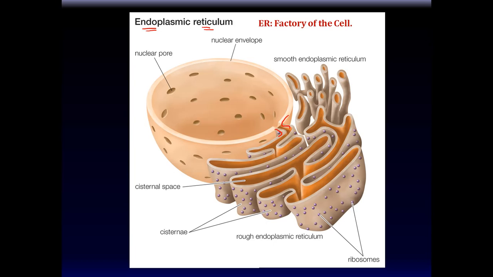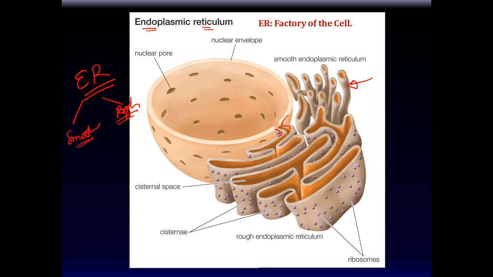Okay. There are two types of endoplasmic reticulum. The cool thing about endoplasmic reticulum is the abbreviation is ER. That by itself gives it certain notoriety, I think. There's one that's the smooth, and then there's the rough. And that's pretty easy. That's the smooth endoplasmic reticulum because it looks smooth, and this is the rough endoplasmic reticulum because it looks rough.